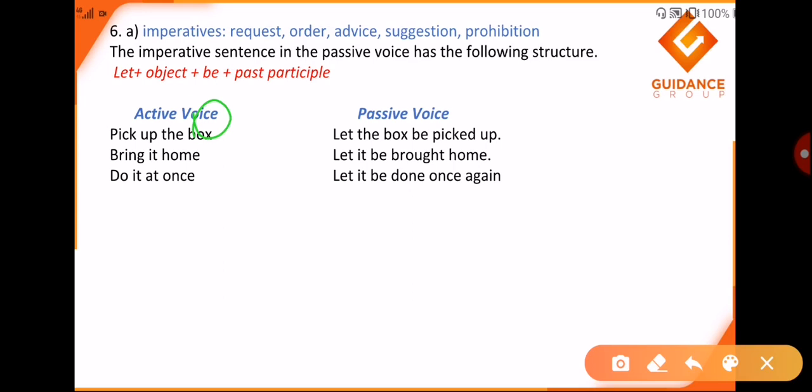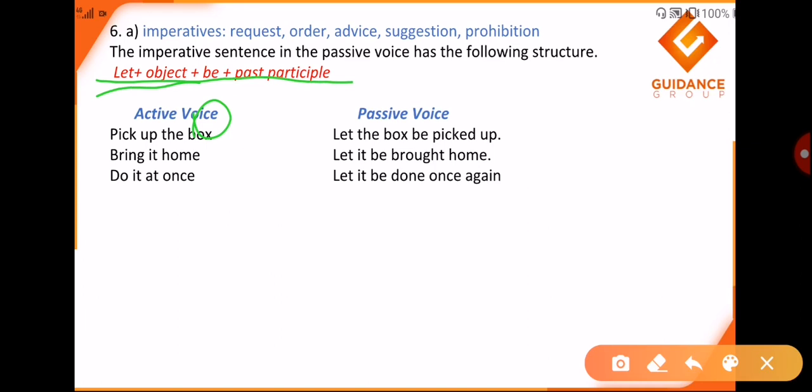Hence, I would say, let the box be picked up. It will always start with let, object plus be plus past participle. Just remember this form. This form is important in case of imperatives. Bring it home. Let it be brought home. Stick to the formation let plus object plus be plus past participle. Now the next is do it at once. Now this changes to let it be done once or once again. It is one and the same.